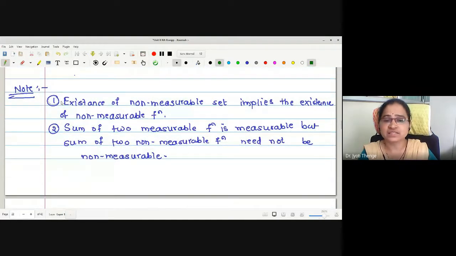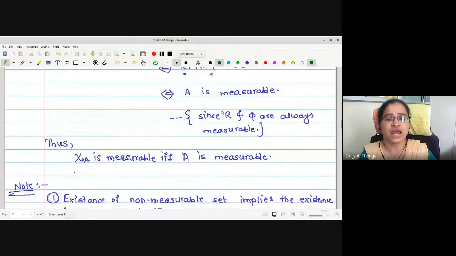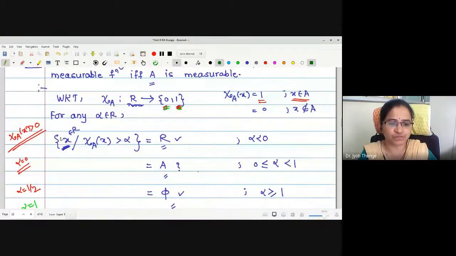Existence of a non-measurable set gives us the existence of a non-measurable function. Actually, the set we were forming is a subset of the domain, and we were checking that if this subset of the domain is measurable, then the function is measurable. That is, finding a measurable set of the domain R gives us the corresponding measurable function.